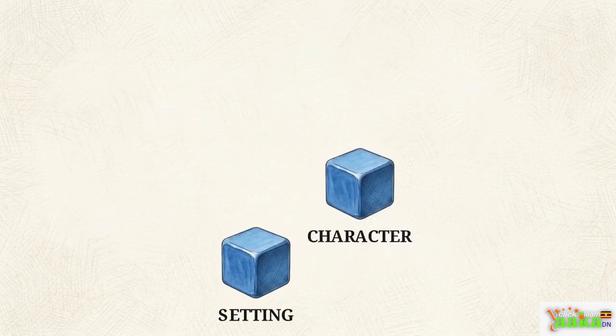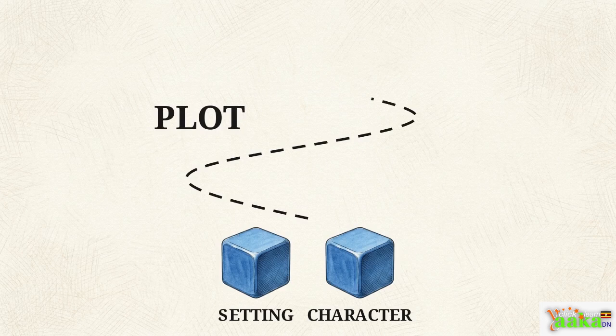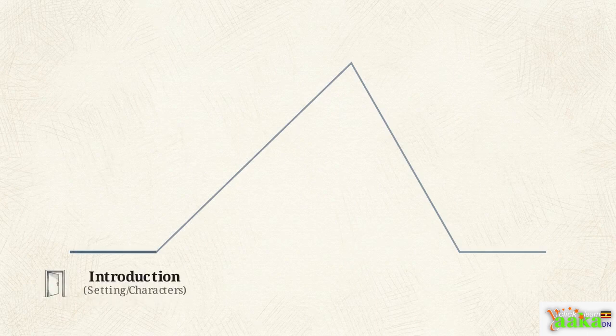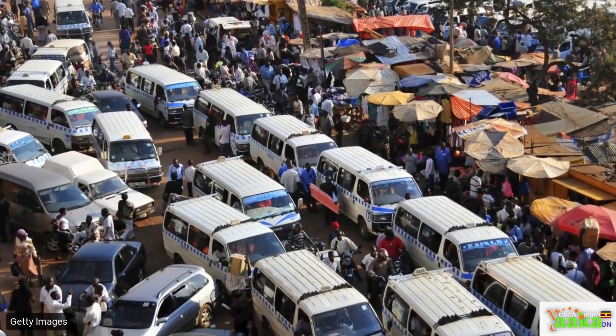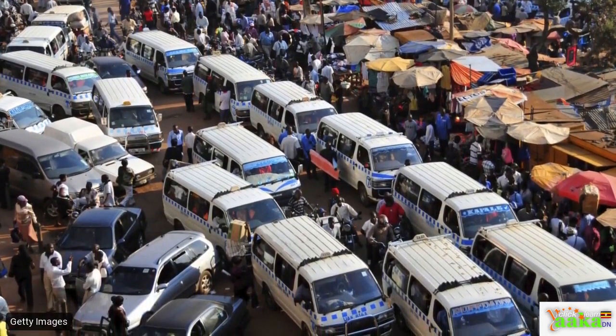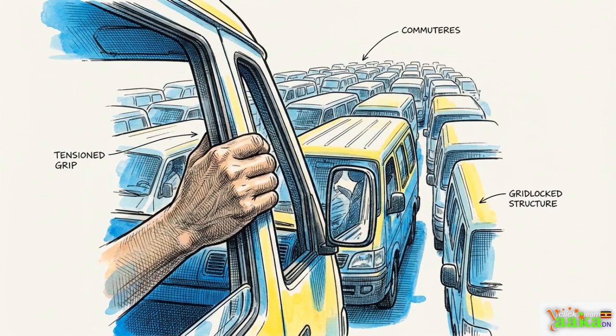If setting and character are the foundation, the plot is the engine. It is the sequence of events that takes the reader on a structured journey from beginning to end. This flowchart maps that journey. We start at the base, the introduction, meeting characters and establishing the setting. As a problem arises, we enter the rising action, where conflict begins and narrative tension steadily increases. We can see this tension visually in the gridlock of a busy taxi park. Imagine a character stuck in this chaos while rushing toward a life-changing appointment. The environment itself creates the stress.